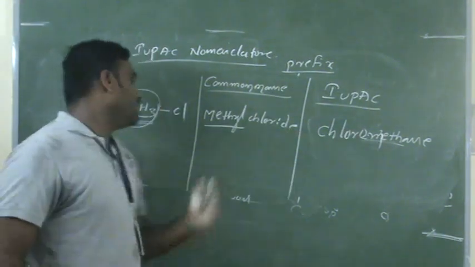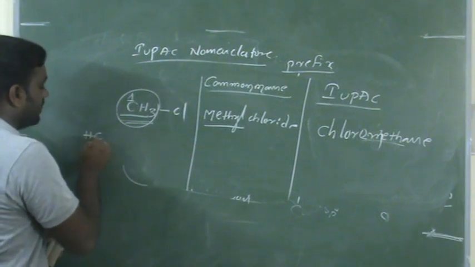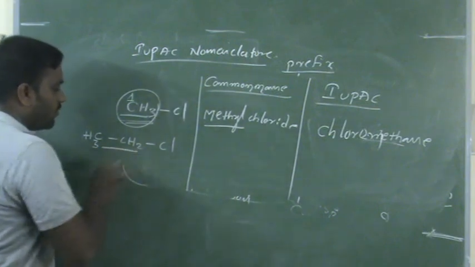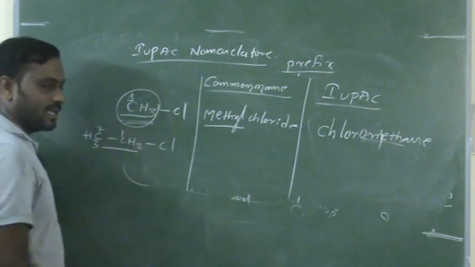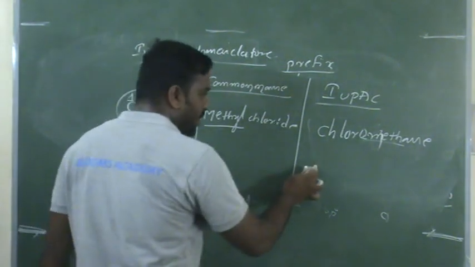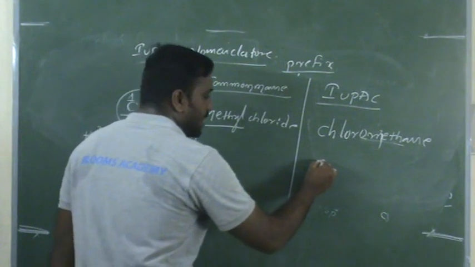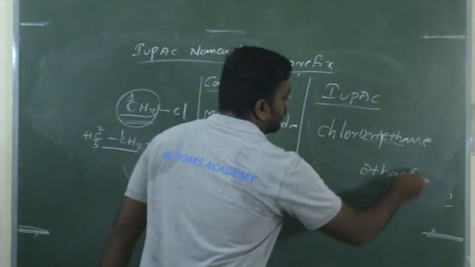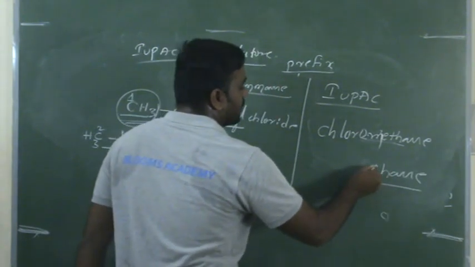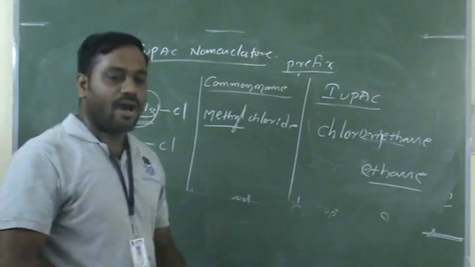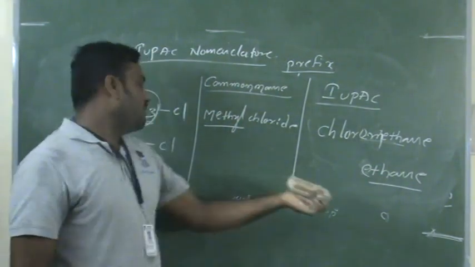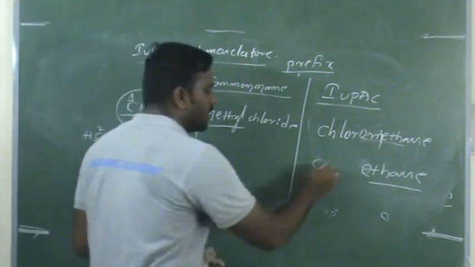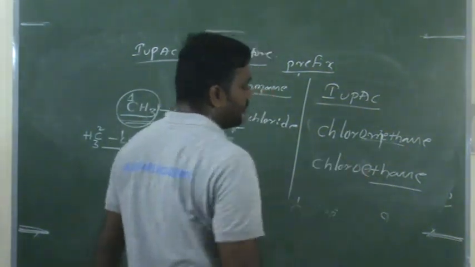Chloromethane. Then let us take another one, CH3CH2Cl. What is the root word here? There are two carbon atoms, the first carbon and the second carbon. According to IUPAC nomenclature, it becomes ethane. Two carbon atoms is eth, and the suffix of alkanes is ane. Which halogen atom is there? Chlorine. So it is called chloroethane. This is the IUPAC nomenclature.